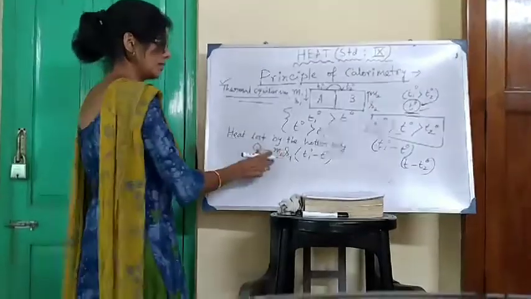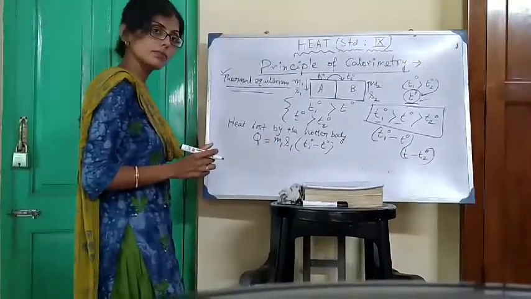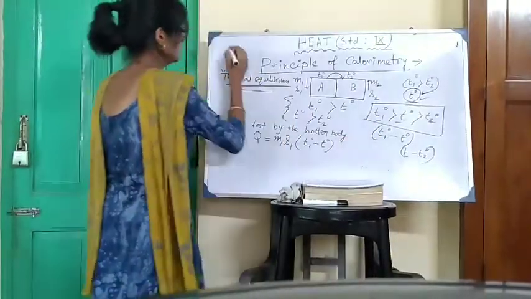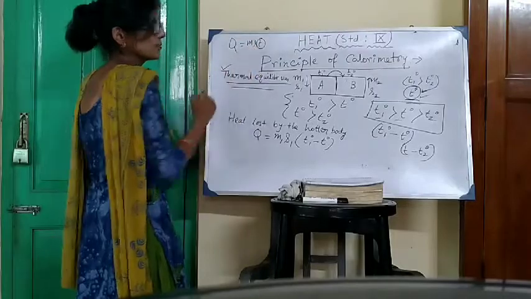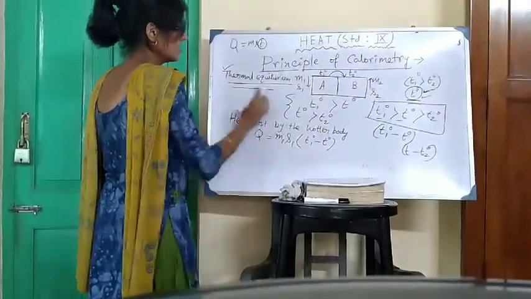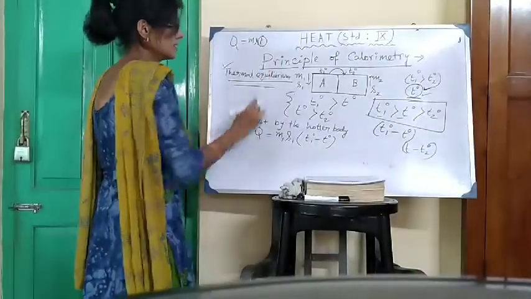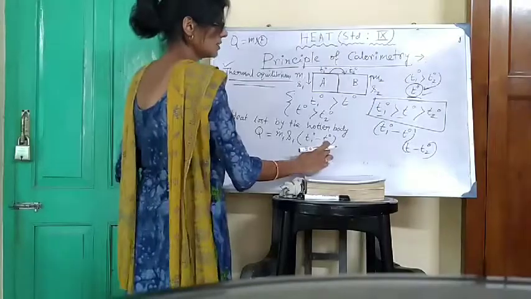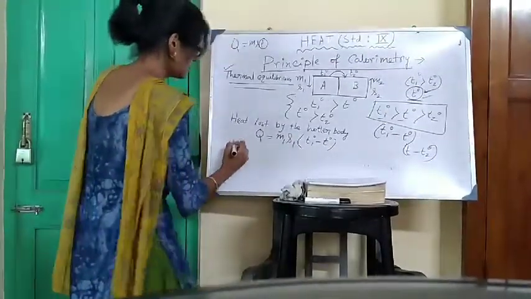Right? M1 S1 T1 degree minus T. Okay? By following the formula, Q equals to m s delta T. Here delta T is the temperature difference. Consider the first body, M1 mass of the first body, S1 specific heat of the hotter body, and change in temperature of the hotter body is T1 minus T.